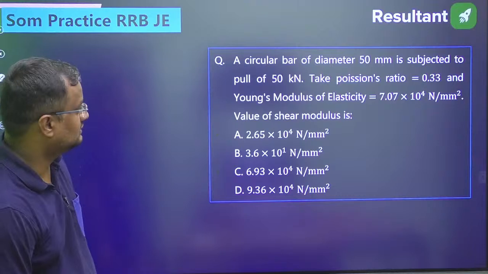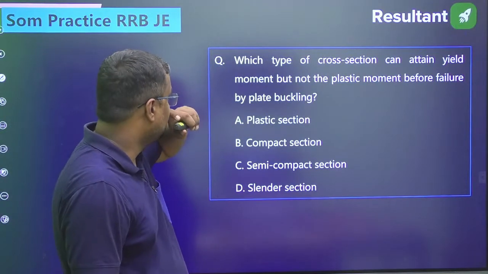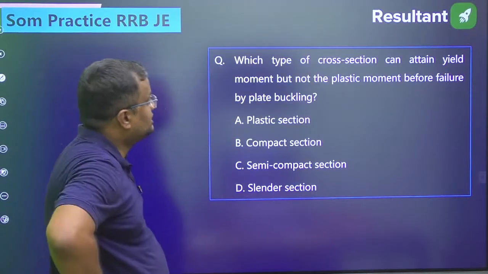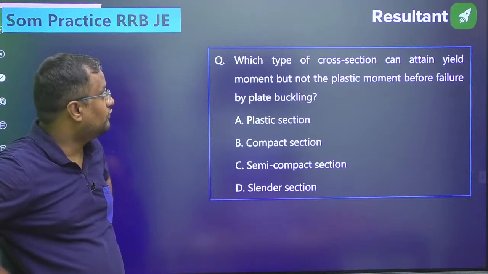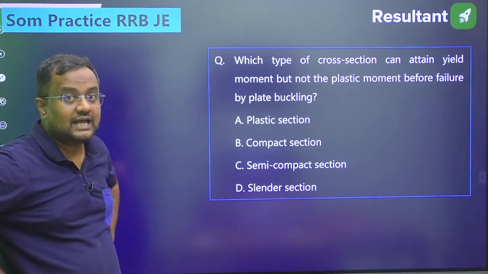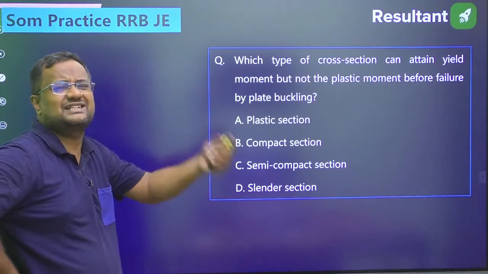Now this one again is the same, so you can do it in homework. Now this one: which type of cross section can attain yield moment but not the plastic moment before failure of plate buckling? That material where it can attain the yield moment but before the plastic moment it is failing.